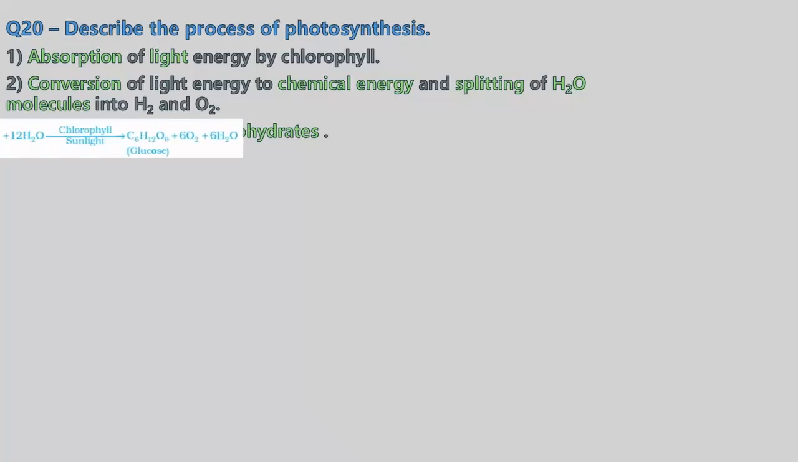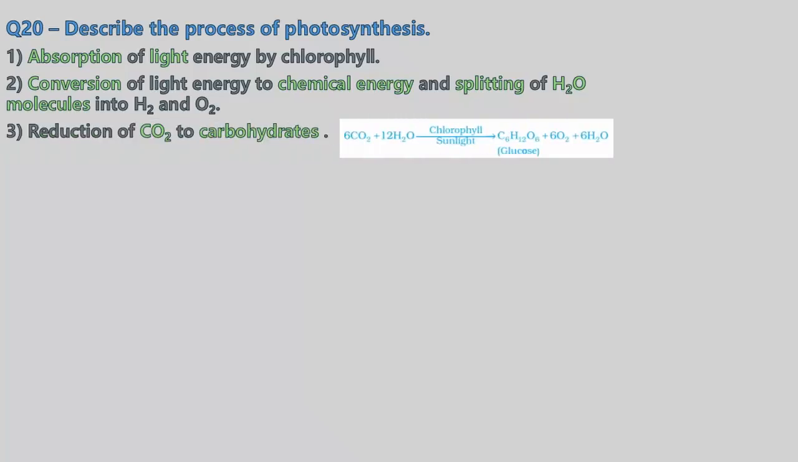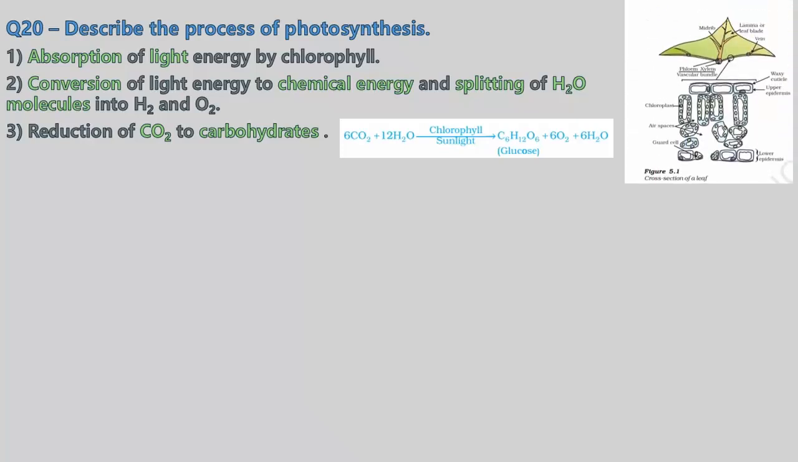It becomes carbohydrates. Again, in the equation, you can see 6 CO2 plus 12 H2O in the presence of chlorophyll and sunlight. The oxygen from CO2 is removed and hydrogen is added to it to give you glucose, C6H12O6. So this is the process of photosynthesis.